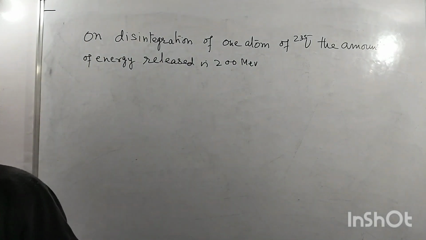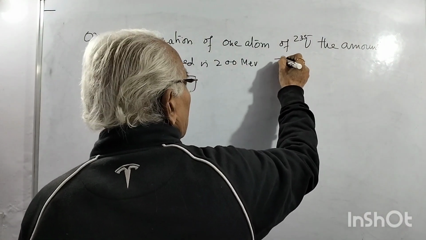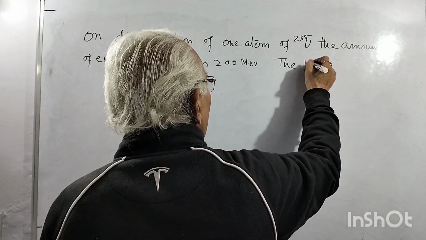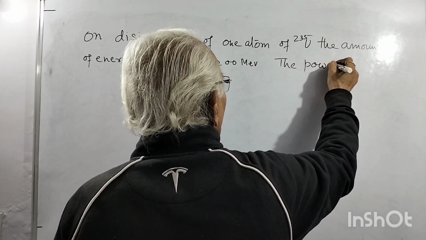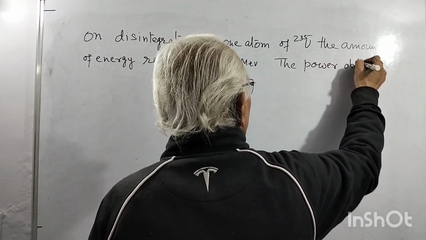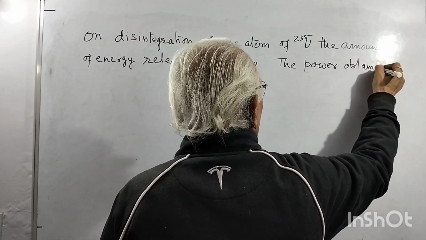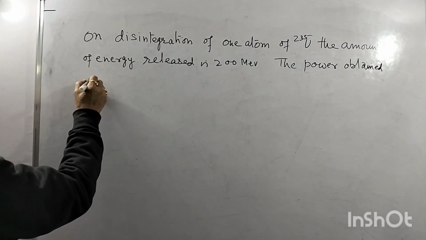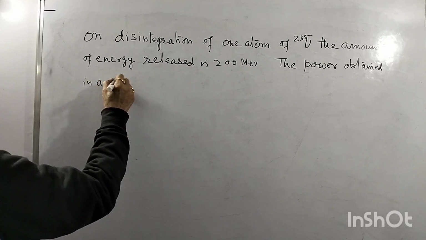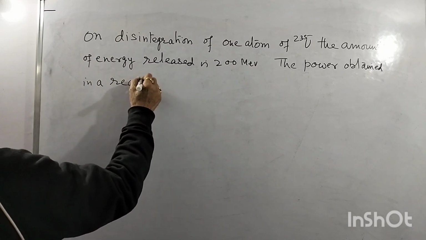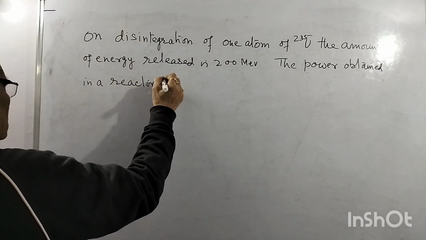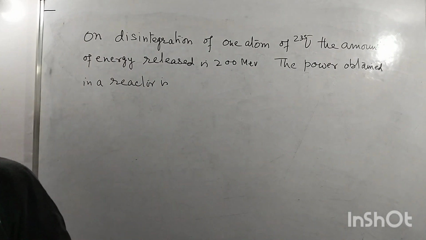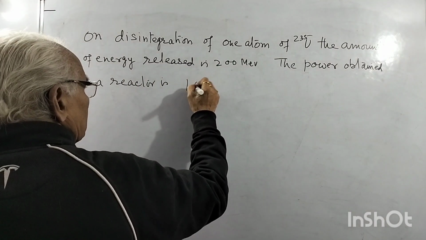The power obtained in a reactor is, how much power is there? 1000 kilowatt.